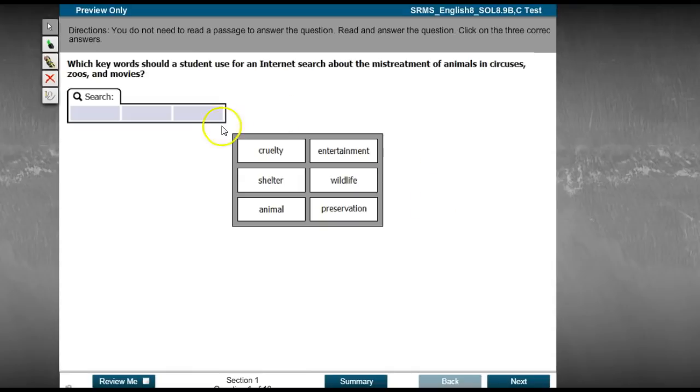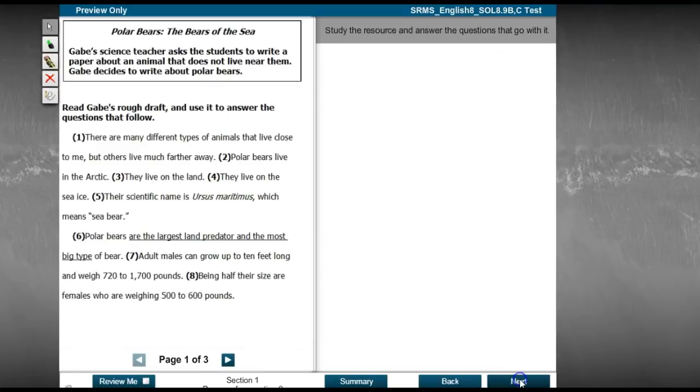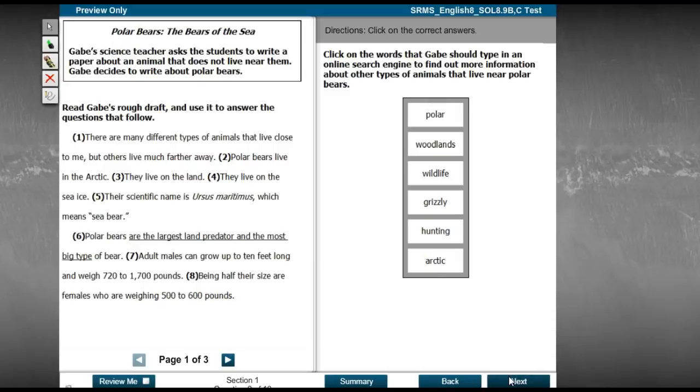So this is question number 1. Question number 2 says study the resource and the answers that go with it. So this is polar bears, the bears of the sea, this selection here. For what we're doing, you don't really need to read the whole selection.